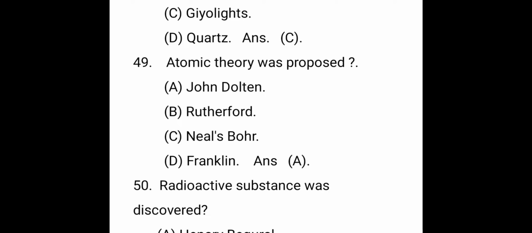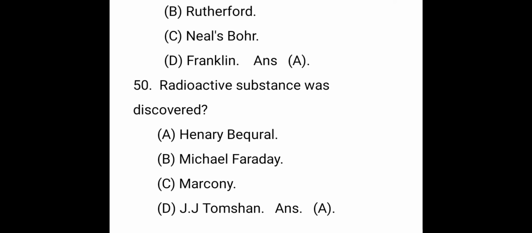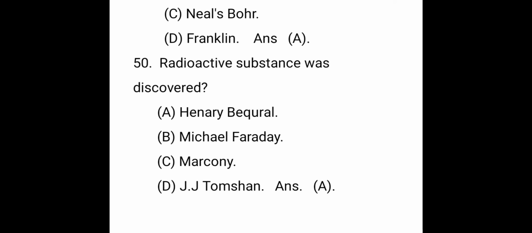Rutherford's theory does not explain how the electrons revolve around the nucleus continuously. Then Niels Bohr explained that the electrons revolve around the nucleus in fixed paths. This path is known as an orbit. Each and every orbit has definite energy. The electrons get energy from the orbits and keep revolving. The next question, the radioactive substance was discovered by Henry Becquerel. That is the right answer, A.